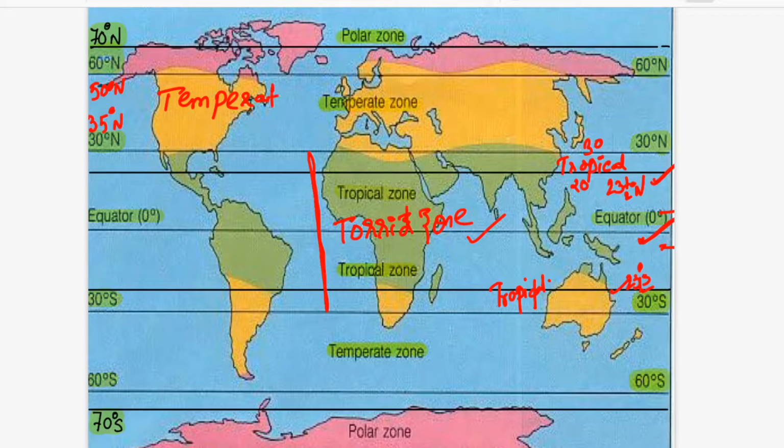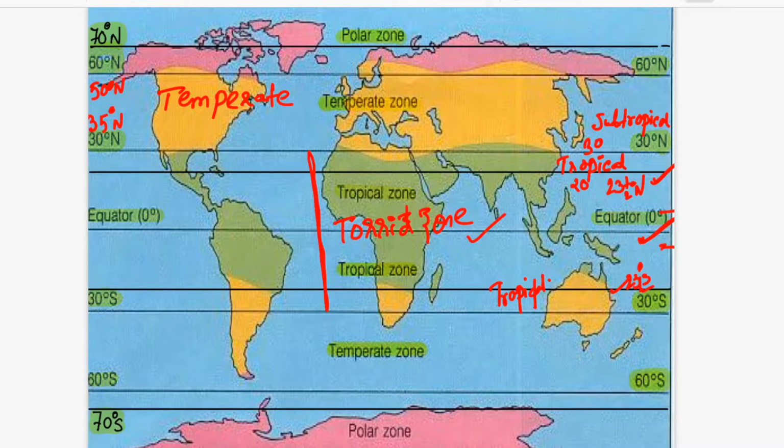Okay, so this is the main temperate region from 35 to 50 degrees north. Now, between 30 to 35 the area is left, and I told you there are some transition areas. Between 30 to 35 we call it subtropical. It is not tropical, it is not temperate, but it is between the temperate and the tropical, and the area is known as subtropical.